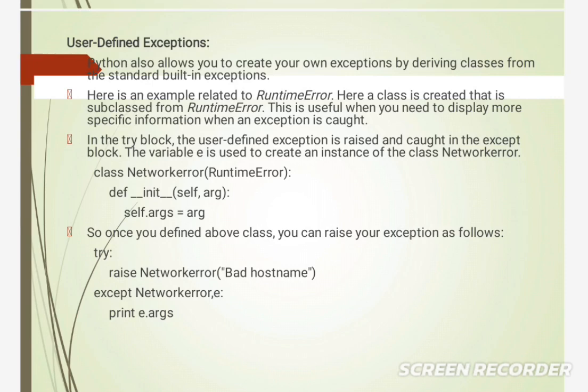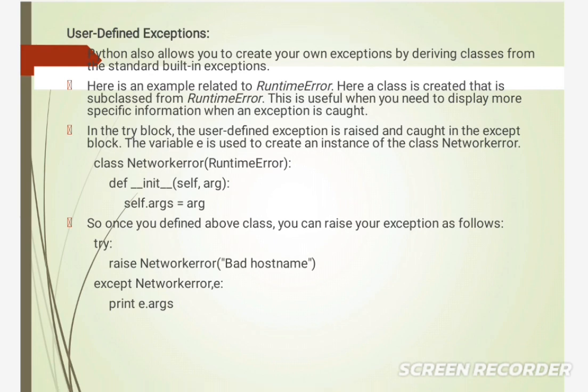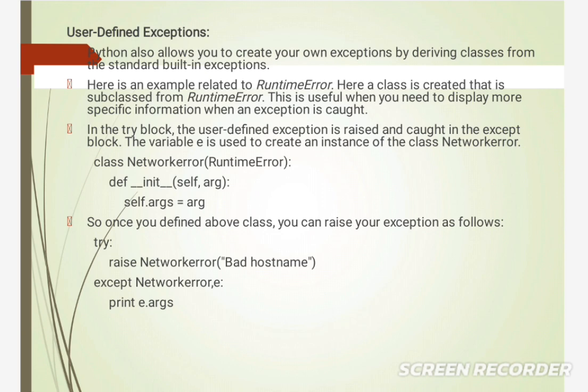This is useful when you need to display more specific information when an exception is caught. In the try block, the user defined exception is raised and caught in the except block. The variable e is used to create an instance of the class NetworkError.